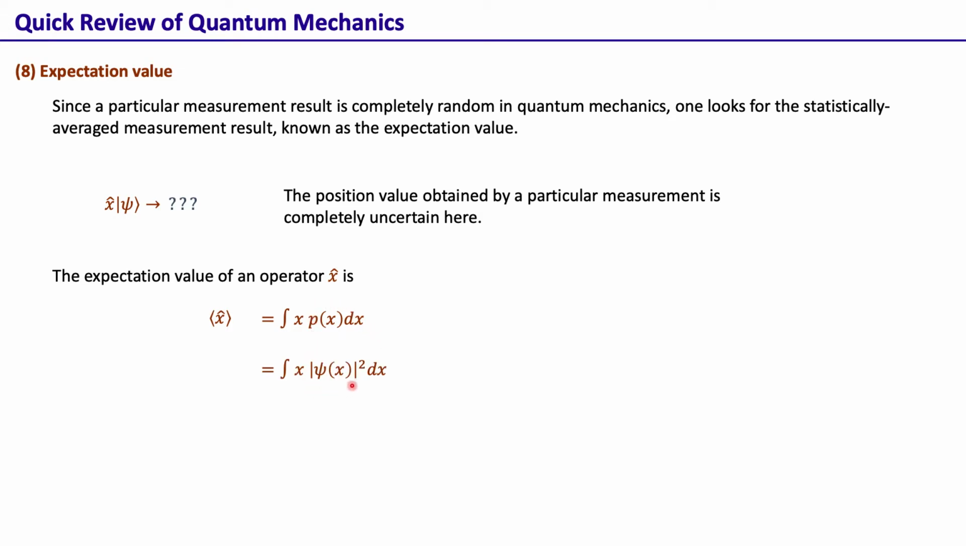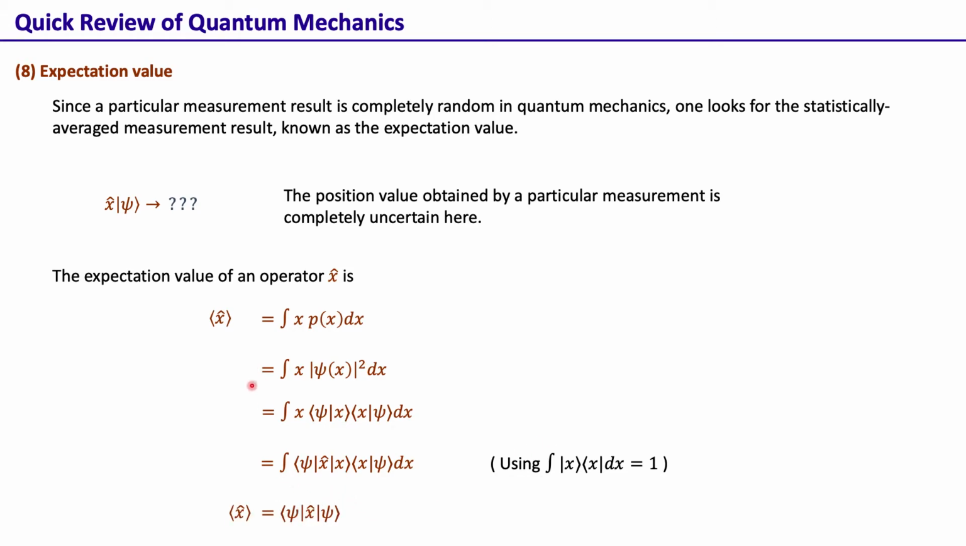This probability density within quantum mechanics is given by |psi(x)|^2, and |psi(x)|^2 is basically psi(x) psi star(x). So we write this as psi(x) psi star(x). Then we see this x outside, that's more like an eigenvalue equation, so we are just rewriting it as this. Now we see that this |x><x| integrated is equal to 1. This is the completeness relation of a basis, and with that we can write the expectation value as <psi|operator|psi>.